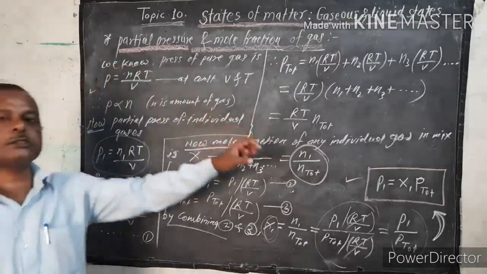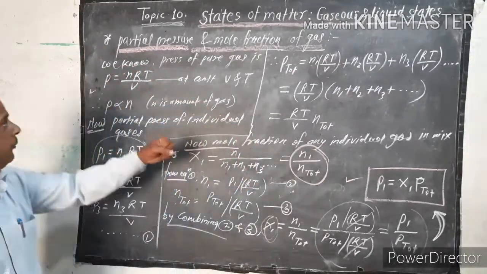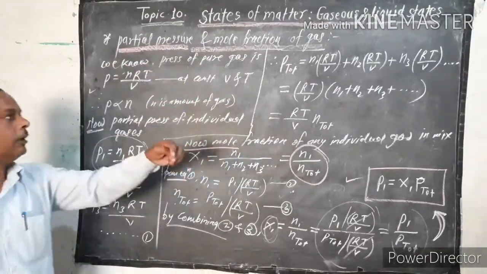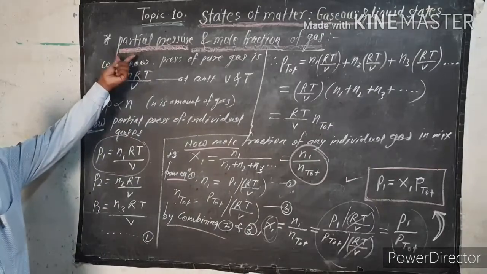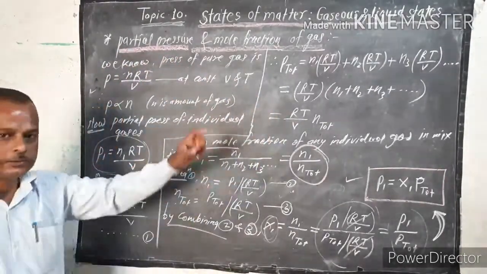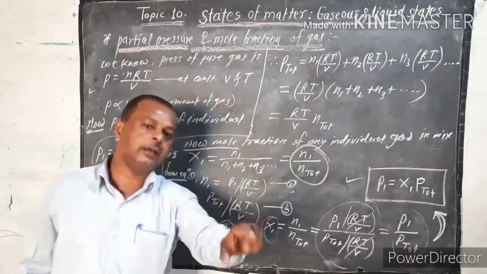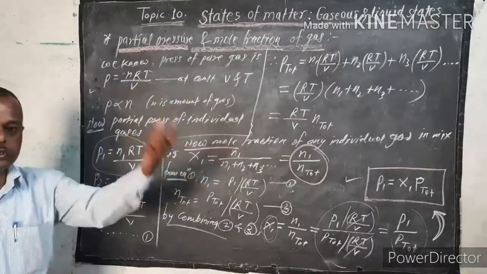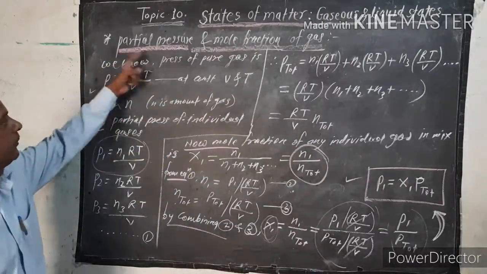Each gas has its own individual pressure. That is partial pressure. Do you know that a single gas also has a certain pressure? When one gas is filled in a container, that single gas can also exert some pressure. That is its own individual pressure, which is nothing but partial pressure.